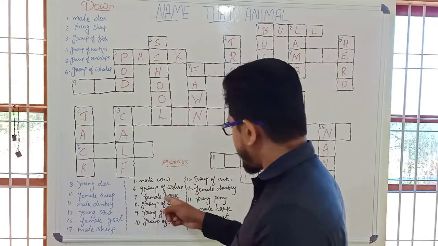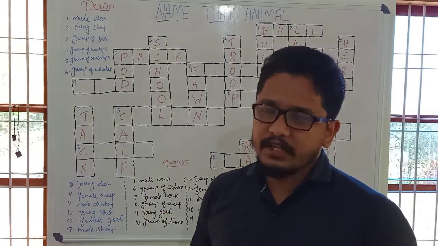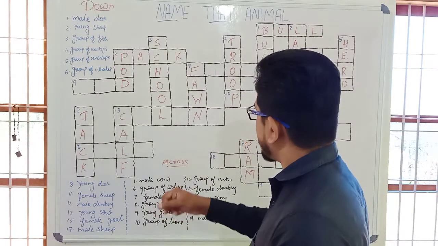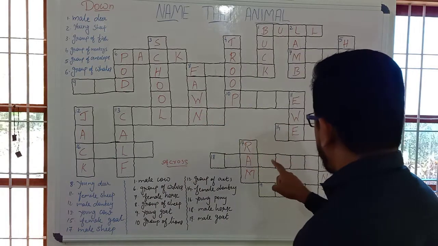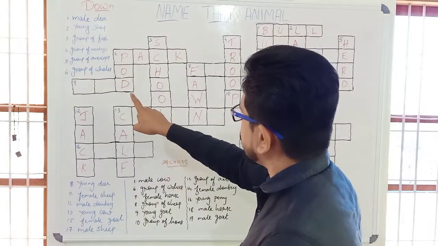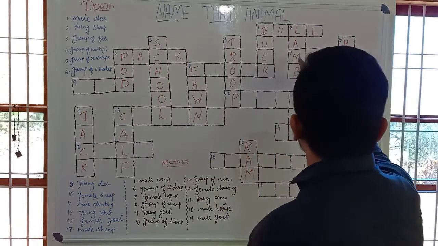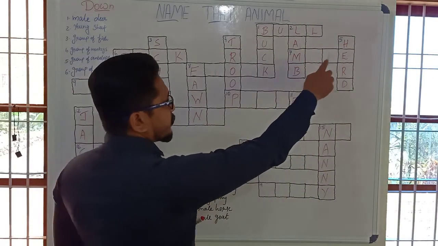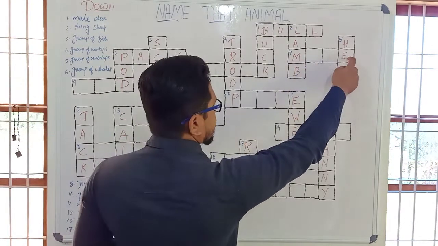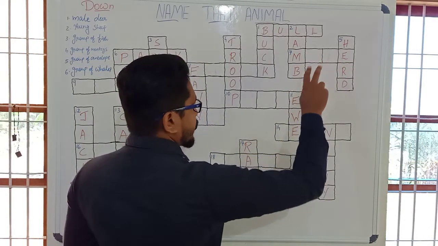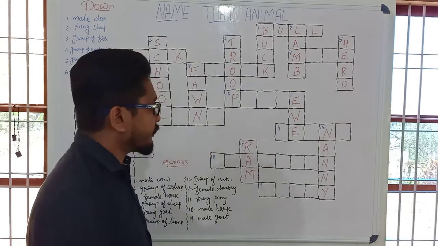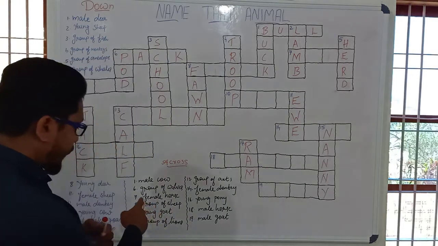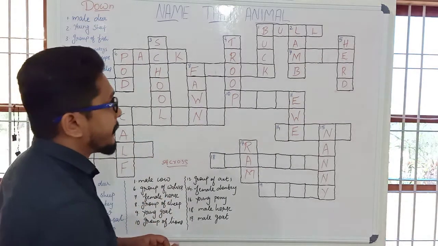Seventh one, female horse. What is the word used for female horse? Seventh one, right. Yeah, it's here. The first letter and fourth letter are given and two letters we need to find. What is the word used for female horse? It's mare.